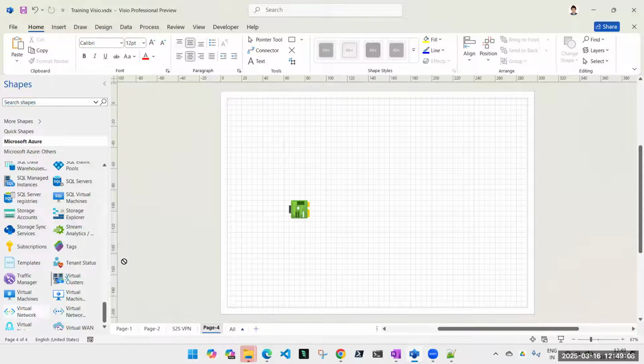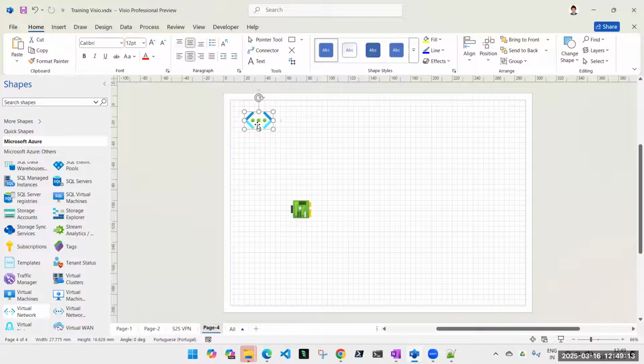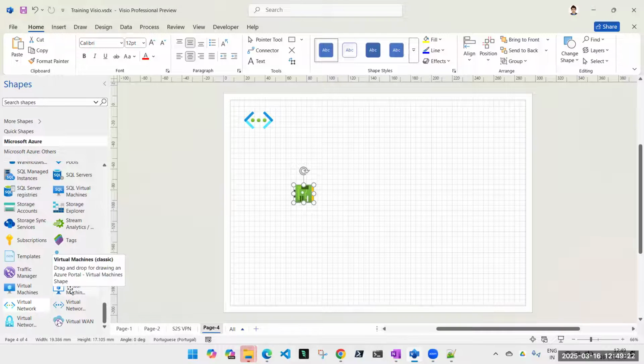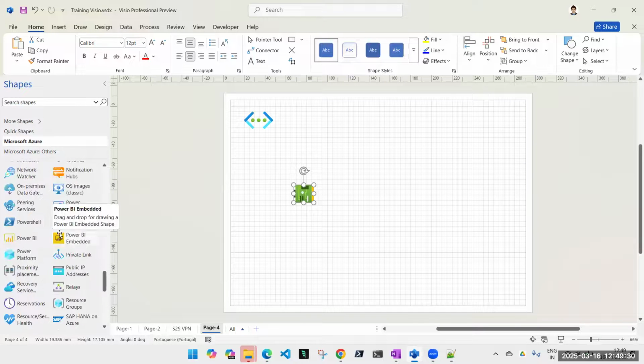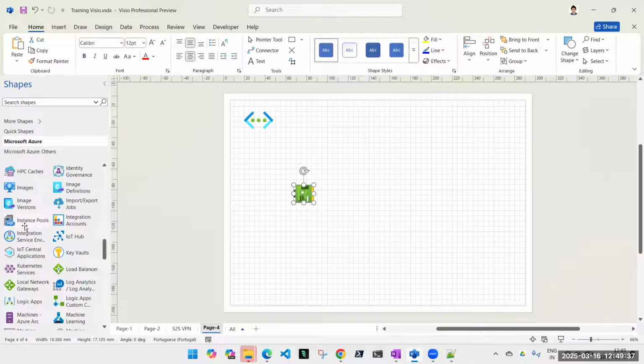So imagine that this is our virtual network. Under the virtual network, what will I have? Can I have a machine directly on the virtual network? I'm saying I don't want to create a subnet, I want to use everything in the VNet. Is it technically possible to have a virtual machine without a subnet, or for that matter any resource? No, right? At least one has to be there.